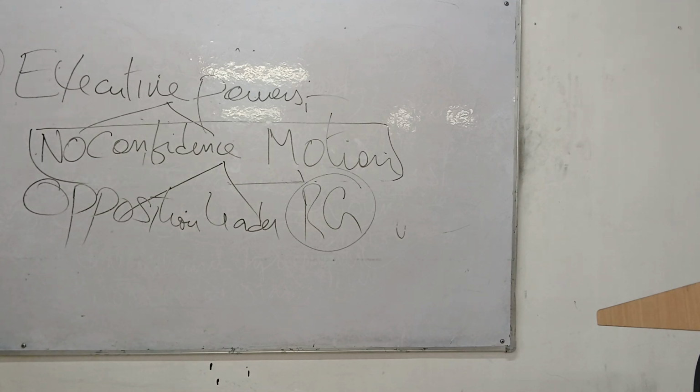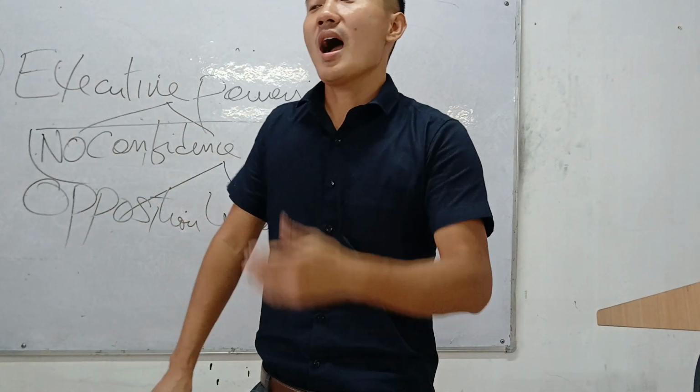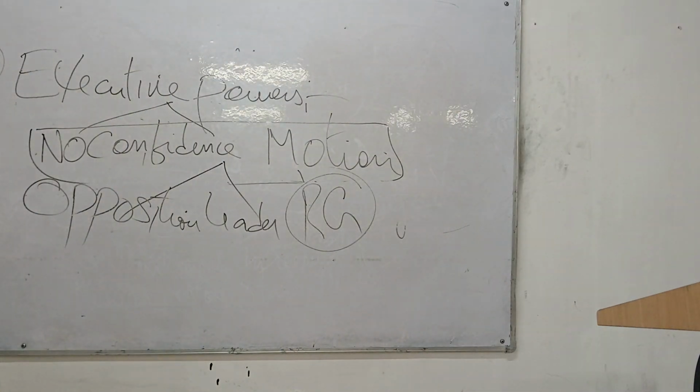So executive power of the parliament means the no confidence motion. What is no confidence motion? An executive power where voting will take place in the Lok Sabha. And if in the voting the no confidence motion is allowed to pass, what will happen to the ruling party? What will happen to Prime Minister Modi now? He or she must resign. Okay, he or she must resign.